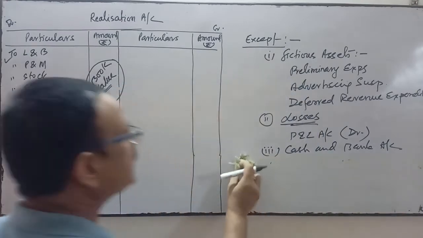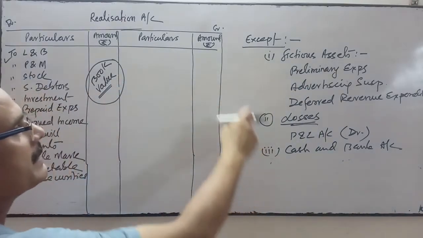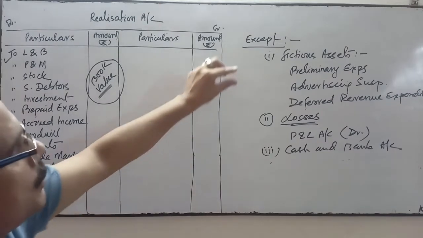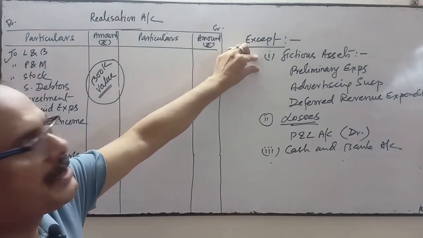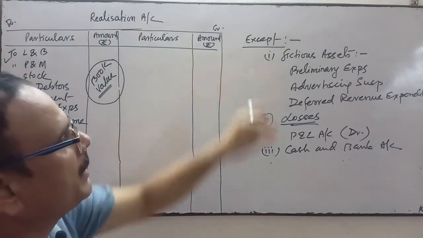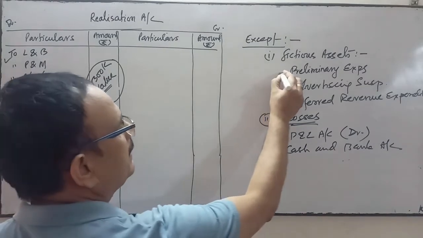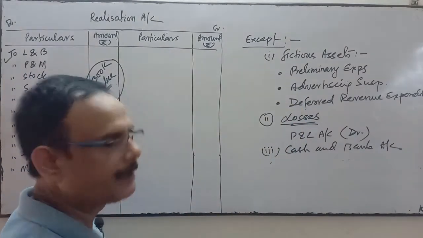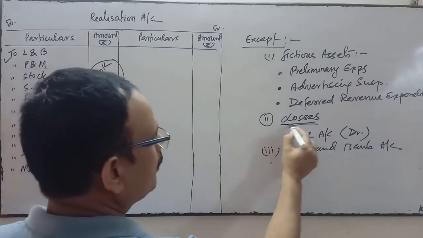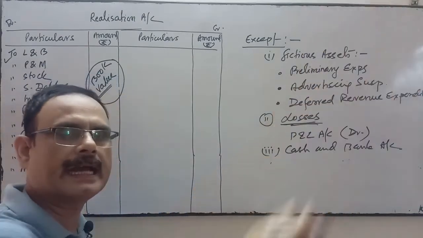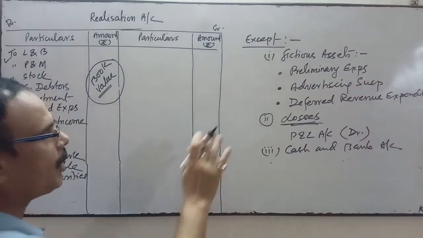Other than these, all assets will be transferred to the debit side of realization account. Fictitious assets, like preliminary expenses, advertising suspense and deferred revenue expenditure, if any, will not be transferred. Similarly, any losses like profit and loss account debit balance reflecting in the asset side will not be transferred.